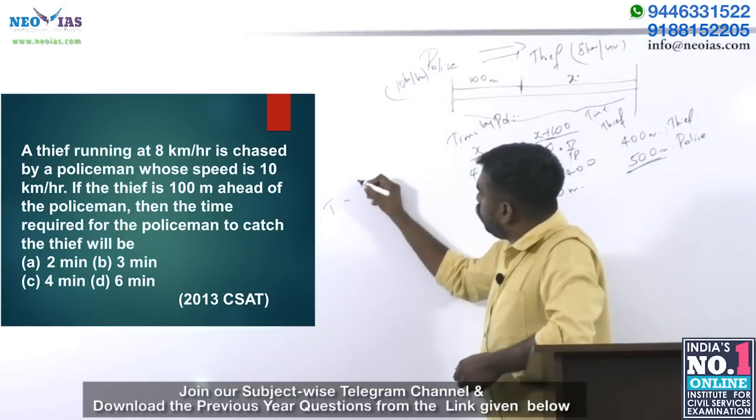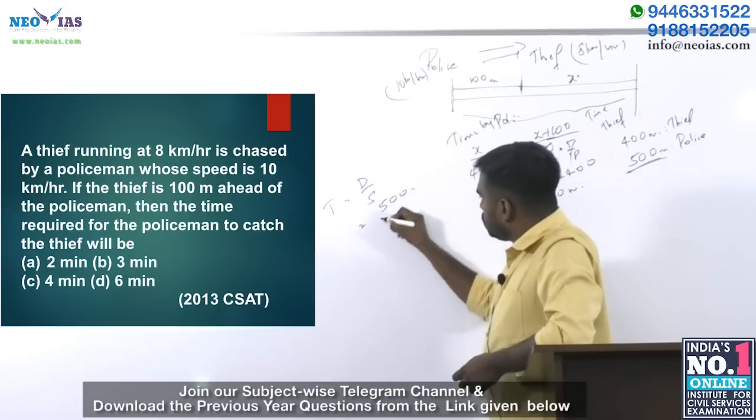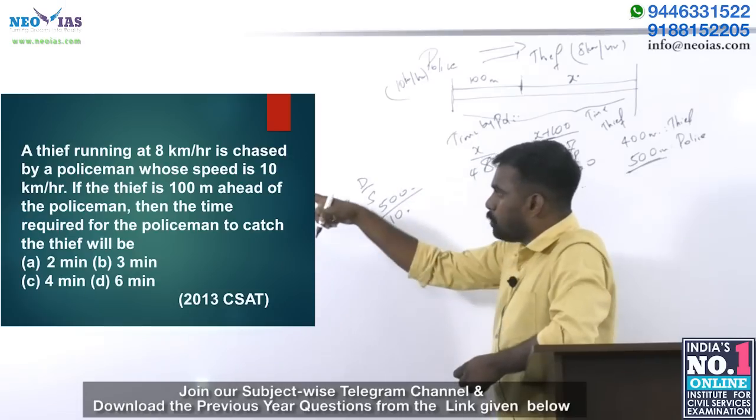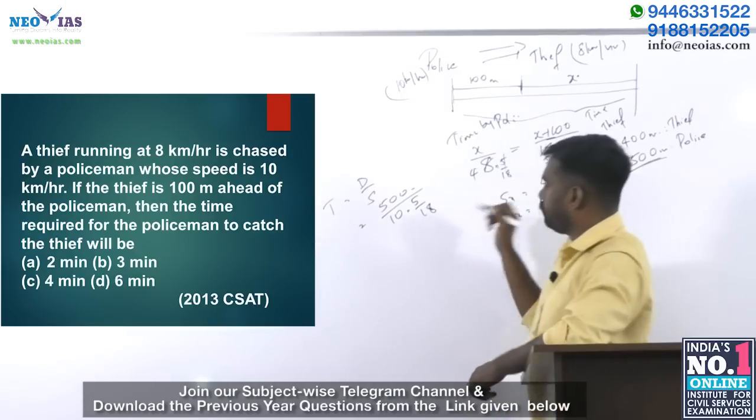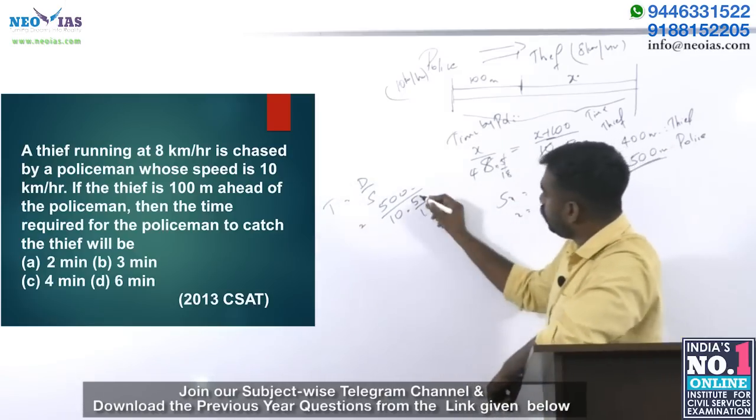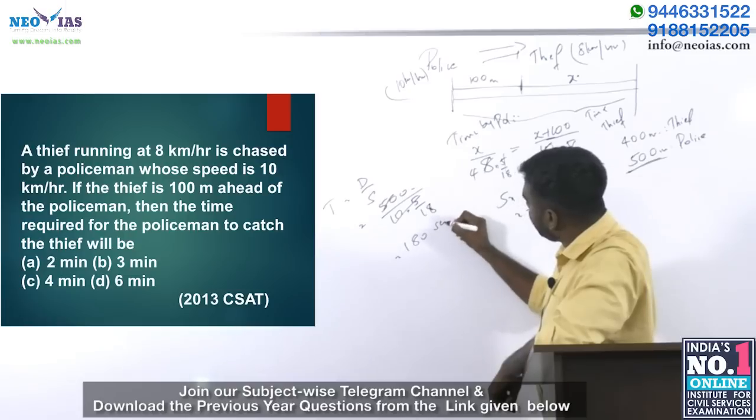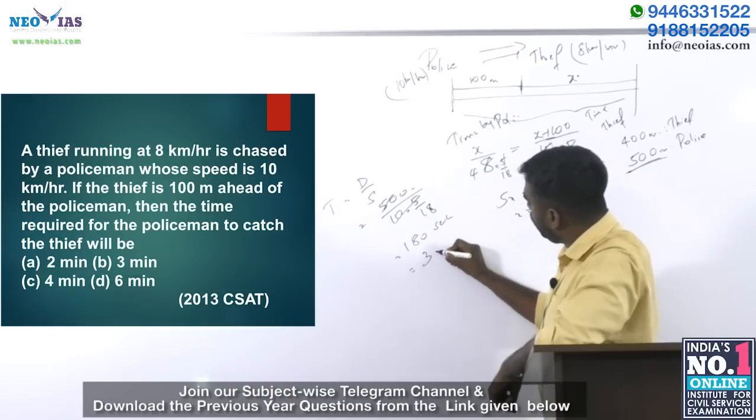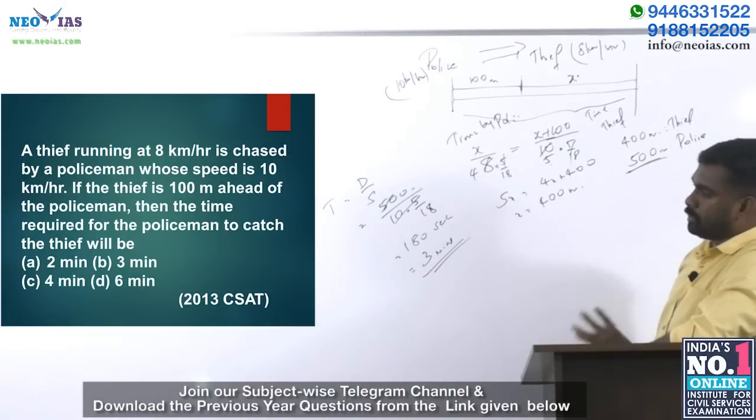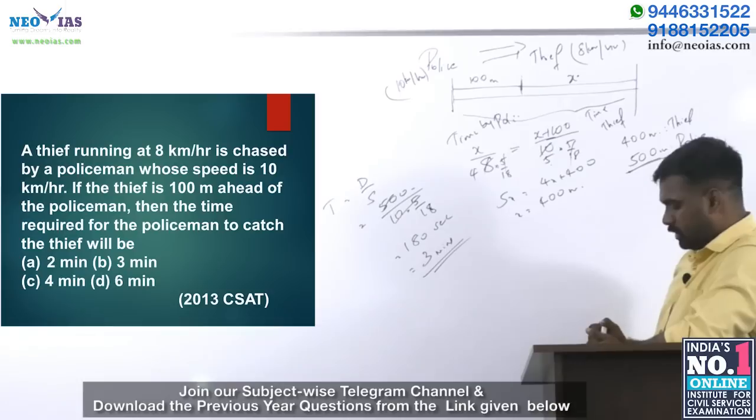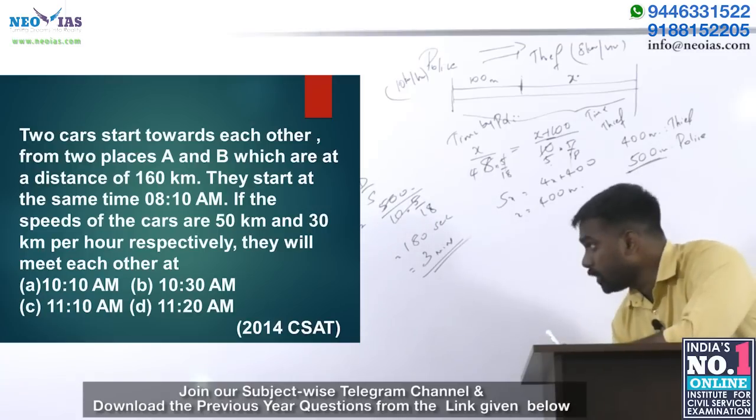So time equals distance by speed. Distance is 500 meters by 10, and the 10 is in kilometer per hour, right? So we need to convert it into meter per second, 10 into 5 by 18. So this is cut and it will become 180 seconds or 3 minutes, right? This is the time taken for the policeman to catch the thief. The answer is option B, right? So we will move on to the next one.